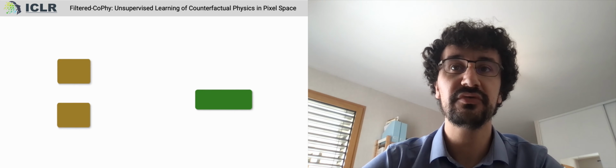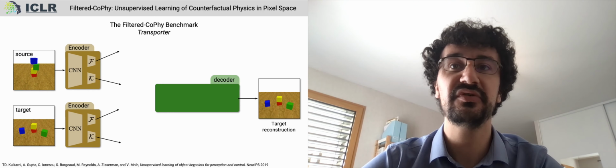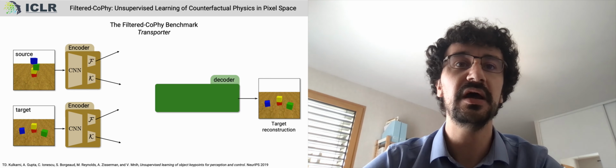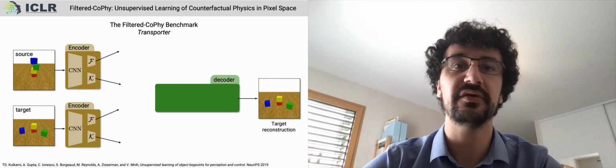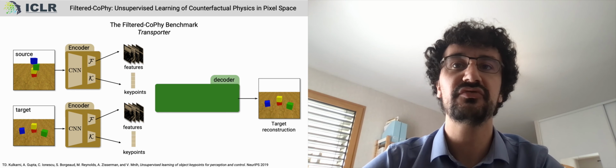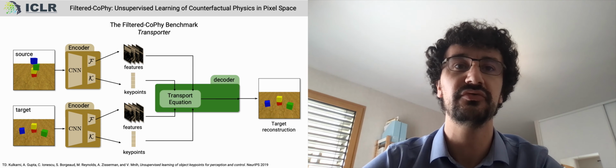Now that the counterfactual dynamic model is defined, we still must find the best representation of the filtered CoPhy video to solve the task. Our encoder-decoder structure is inspired by the transporter network by Kulkarni and co-authors. This model proposes to identify a set of 2D key points and a vector of features in two images, a source and a target. Using a transport equation, the model produces new features which are then used by the decoder to reconstruct the target image.